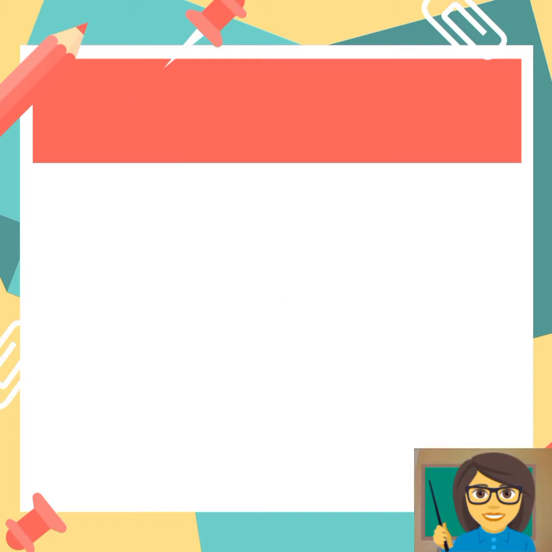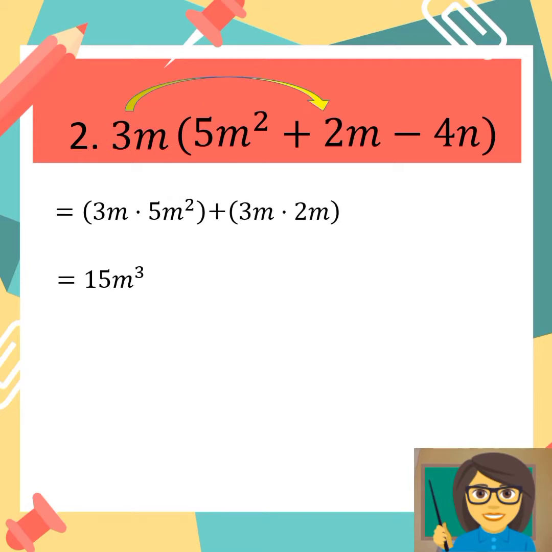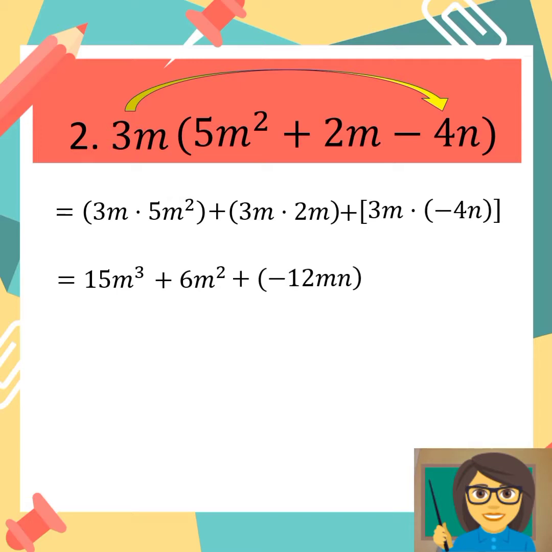For our second example, we have 3n, which is to be distributed to the quantity of 5m squared plus 2m minus 4m. 3m multiplied to 5m squared is equal to 15m cubed, plus 3m multiplied to 2m, that is equal to 6m squared, plus 3m multiplied to negative 4m, it is equal to negative 12mn. We simplify the signs, and the product is now equal to 15n cubed plus 6m squared minus 12mn.